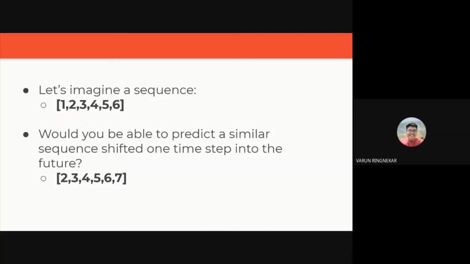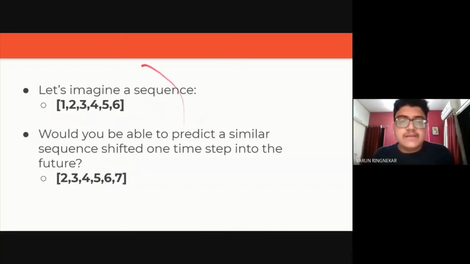So how do we do this? Like I said, if you have to predict this 7, we get it by knowing about this 1, 2, 3, 4, 5. So we have to do the same thing with our neuron or our model. We don't need to tell it that if you see a 6, then the next should be 7. We need to let it know that there was 1, 2, 3, 4, 5 before this 6, and therefore after 6 there will be 7. So it will be able to pick up on the trend that's happening.